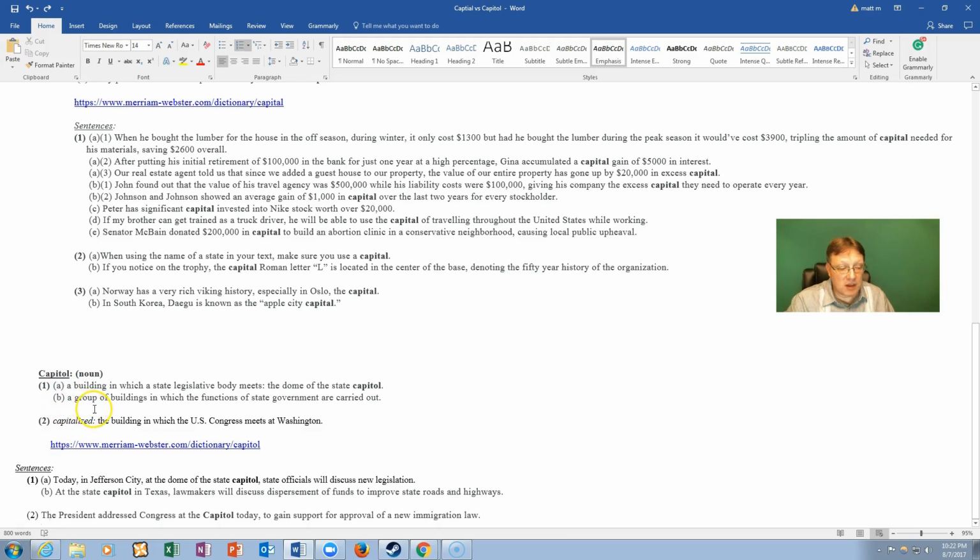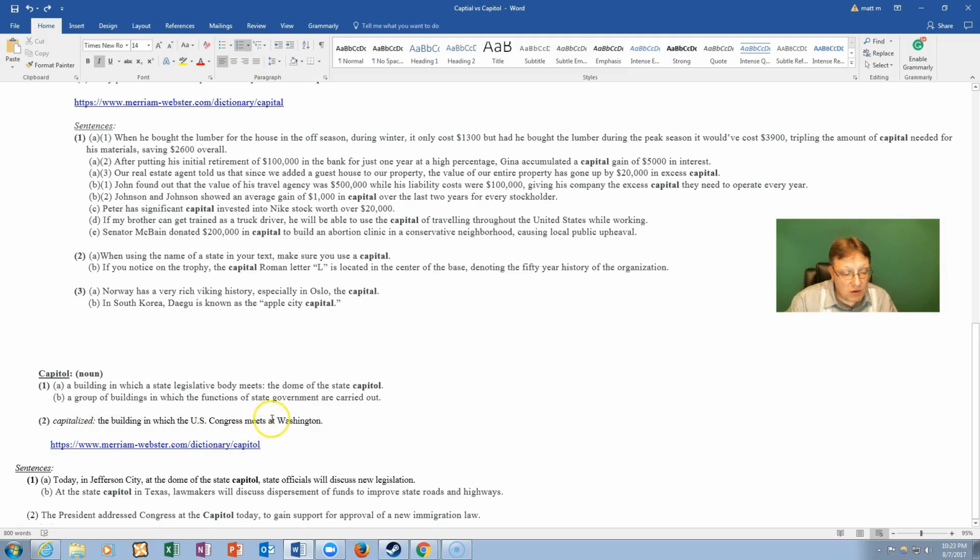1A means a building in which a state legislative body meets, the dome of the state capitol, as an example. For example, I mentioned Jefferson City. Actually, Jefferson City does have a round dome as their capitol building. That's actually a very good coincidence. Letter B says a group of buildings in which the functions of state government are carried out. So it's not just a building, it's more than one building.